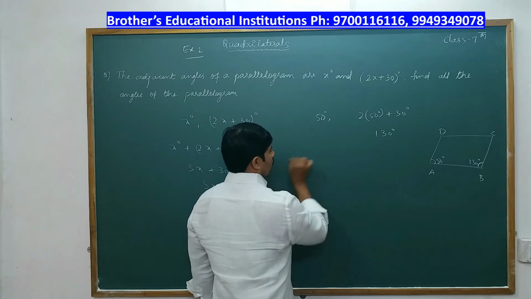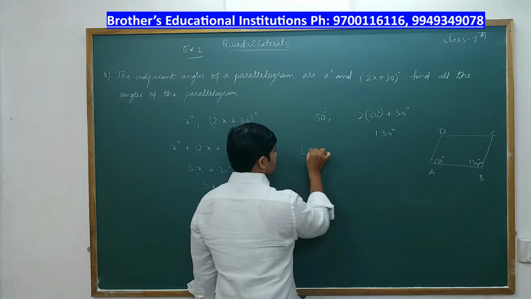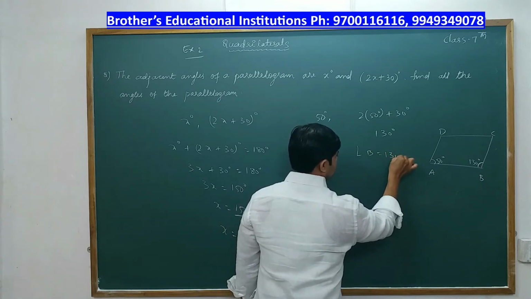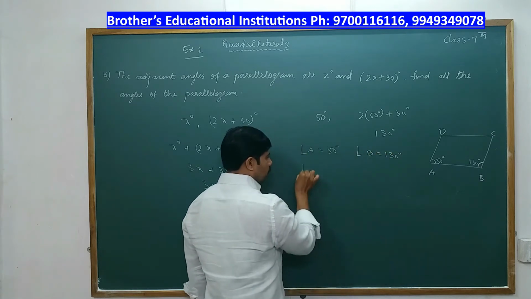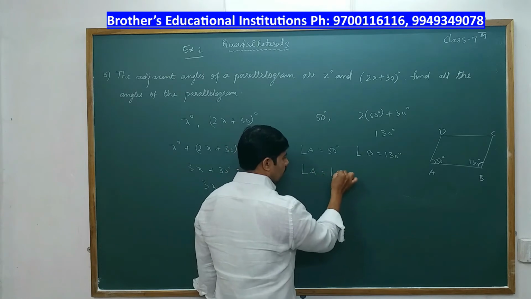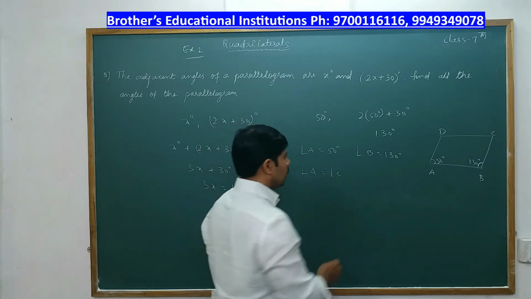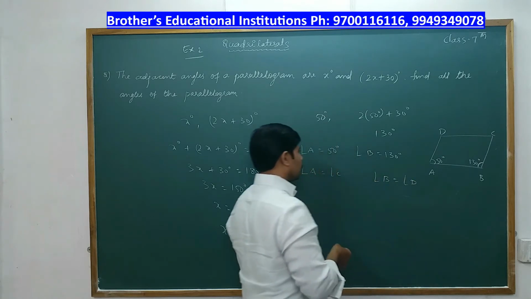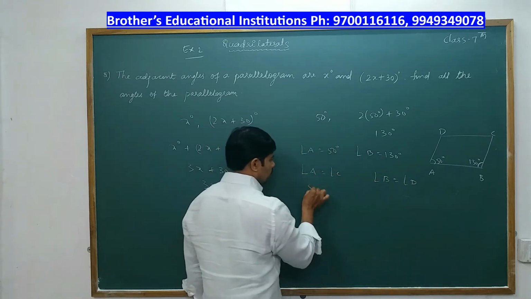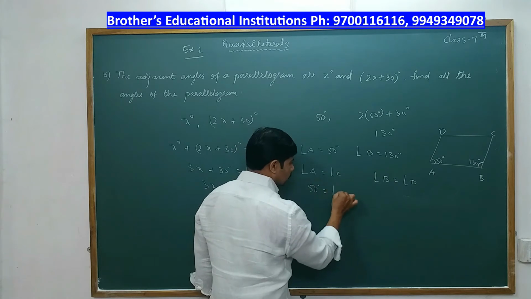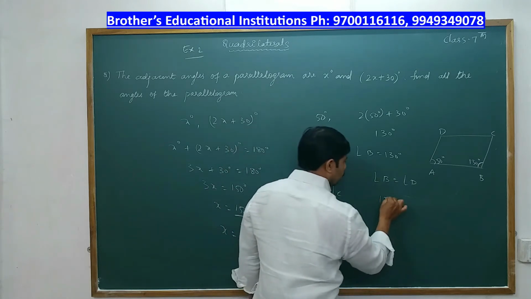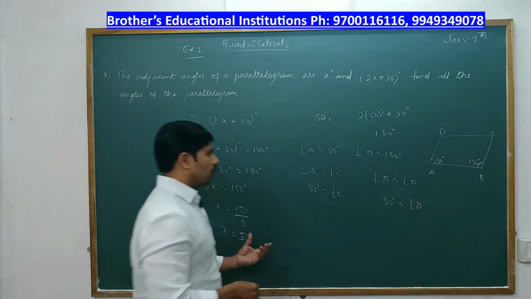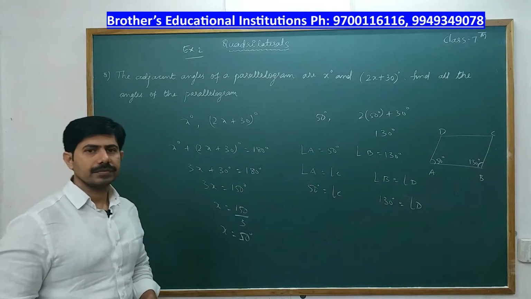So I'll mention angle A as 50 and angle B as 130 degrees. We say angle A is equal to angle C and angle B is equal to angle D. So what is angle A? It is 50. Therefore angle C is also 50. Angle B is 130, so D is also 130. So we got all the angles.